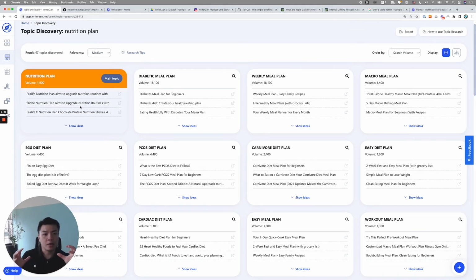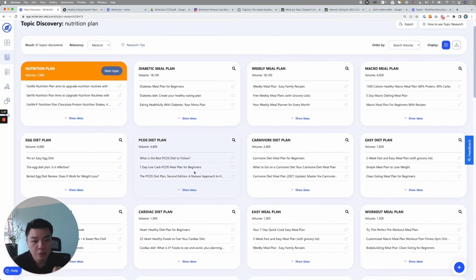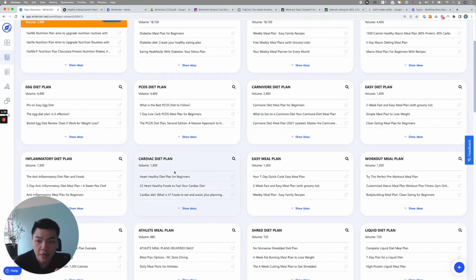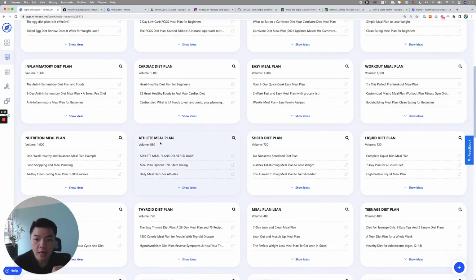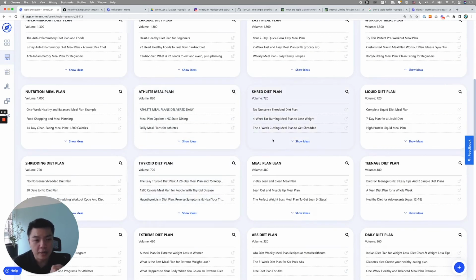Second, it will be a macro meal plan. Thirdly, maybe an egg diet plan. Fourth, perhaps I will go with cardiac diet plan, and that can go together with inflammatory diet plan, workout meal plan, athlete meal plan, shredded diet plan, even thyroid diet plan. So these are all of the subtopics that you could start forming underneath the main topic, which is your nutrition plan. Each of these subtopics is going to act as a sort of structure, a foundation of all of the content which you will develop after this, right?